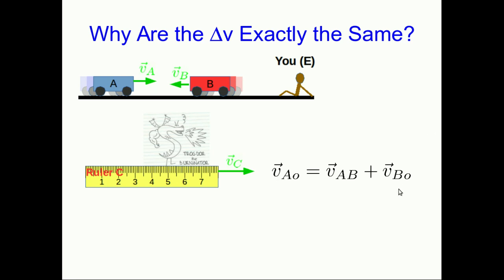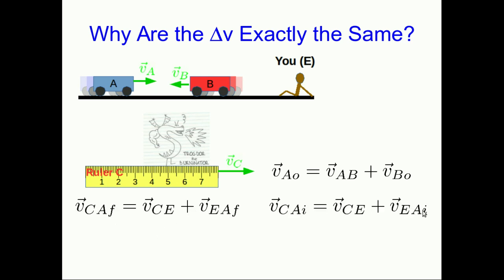So we need to work with this equation that I introduced last lecture. This is just telling us how the velocity of some object relative to a ruler A can be found if we know its velocity relative to some other ruler B and the relative velocity of the two rulers. And we're going to use that to think about, say, I could do B, but let's do A. The velocity of cart A as measured by Trogdor on ruler C, and applying this equation, it's going to be the relative velocity of Trogdor's ruler relative to the Earth plus the velocity of cart A as measured in the Earth frame. And I can rewrite that both for the final and the initial.